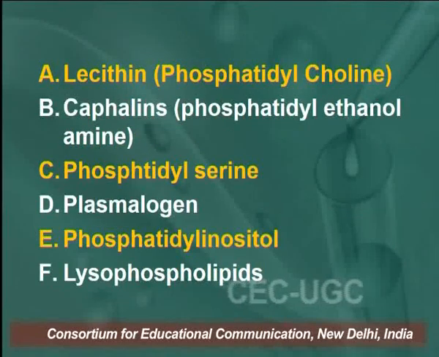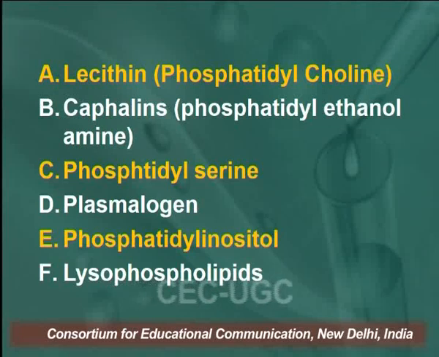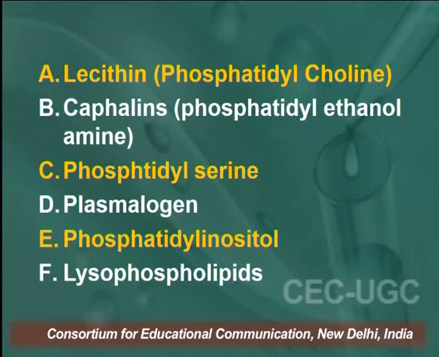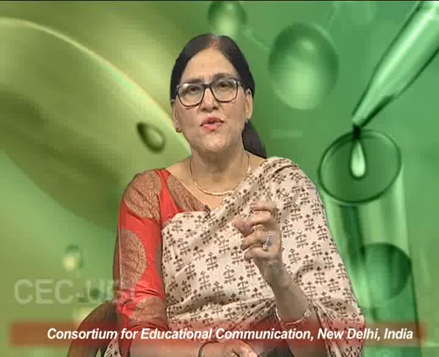We will see examples of glycerophospholipids: lecithin, also called phosphatidylcholine; cephalin, also called phosphatidylethanolamine; phosphatidylserine; plasmalogen; phosphatidylinositol; and lysophospholipids.